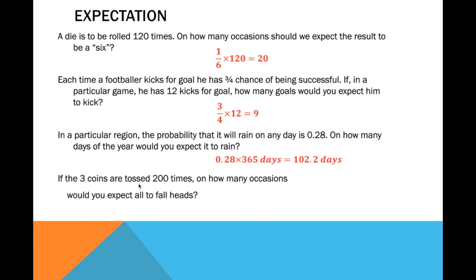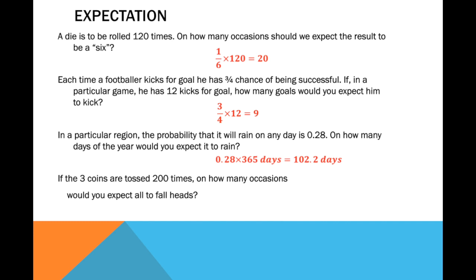Now take a look at number 4. If 3 coins are tossed 200 times, on how many occasions would you expect all to fall heads? So what do you think is the probability? The probability of getting all heads if 3 coins are tossed, you are correct, is 1/8.